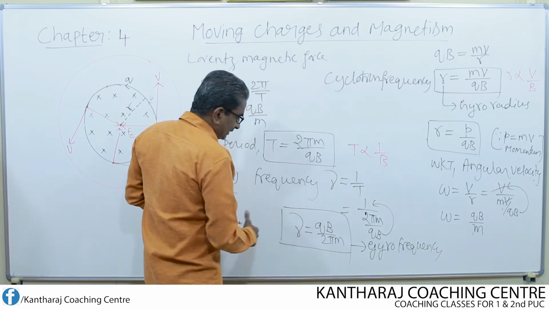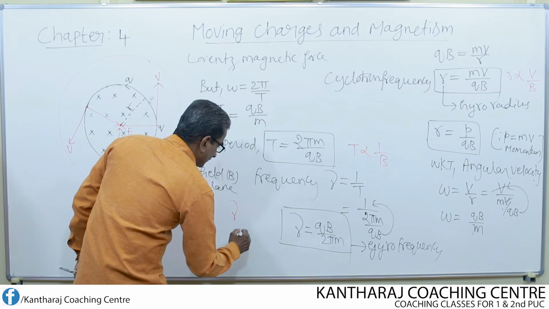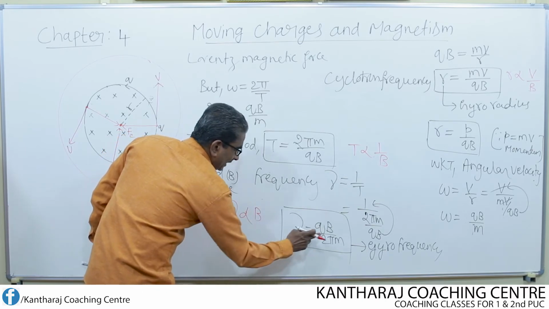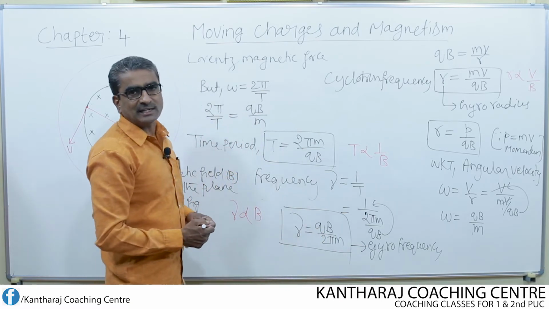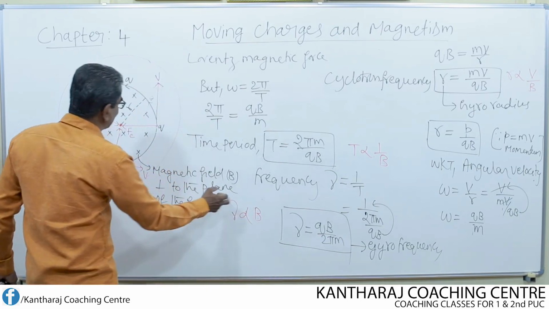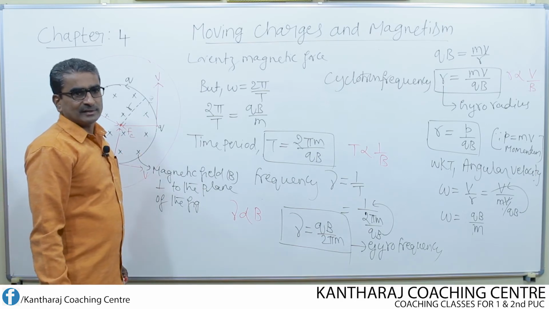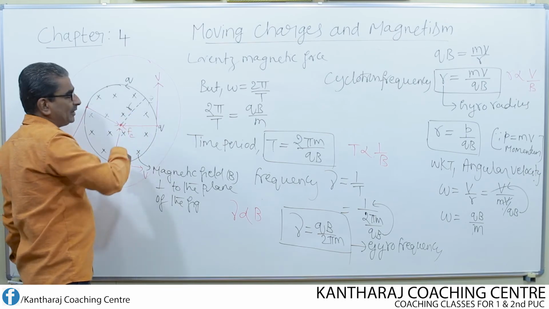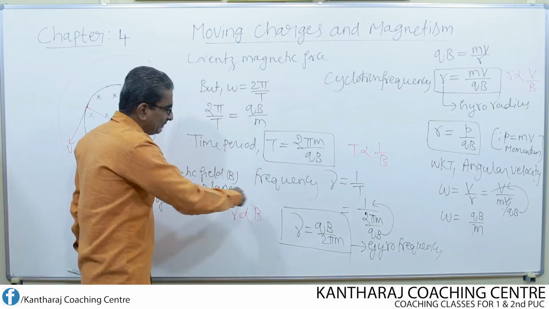Finally, what about this equation? Look here, frequency nu is directly proportional to the magnetic field, because here Q is constant, 2 pi is constant, mass of the charged particle is also constant. What does it mean? Once again, if the field strength increases, then the frequency of revolution increases. So if we increase the field, the particle is capable of undergoing more revolutions in 1 second. So that is the meaning of this.